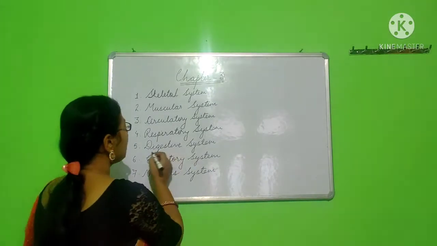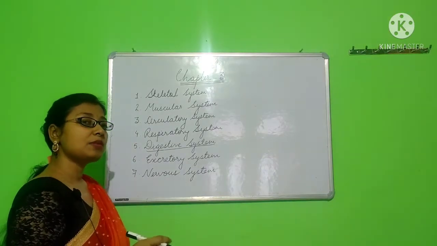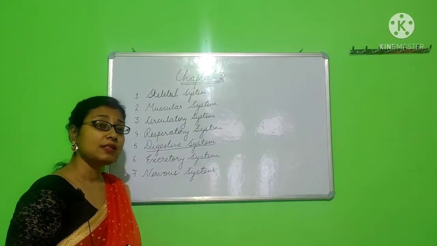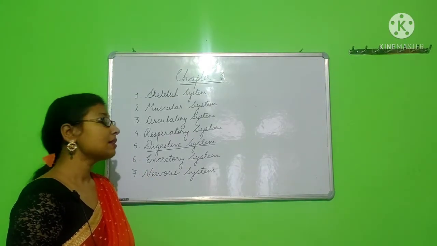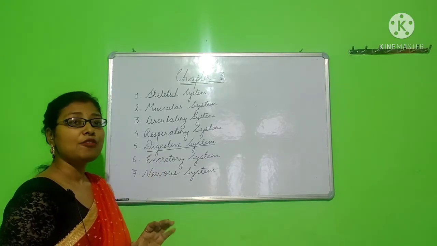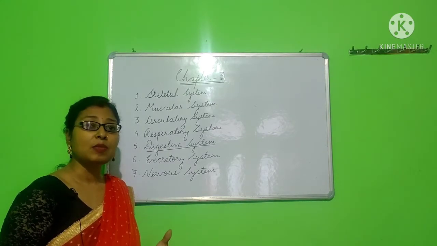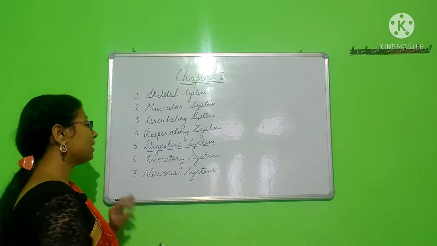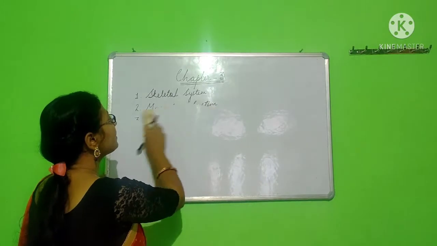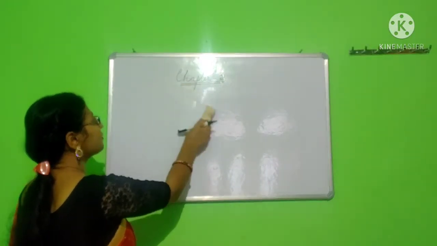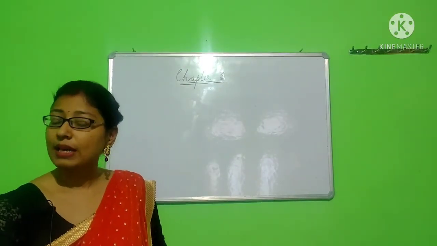Among these, we are going to study the digestive system today. What is the digestive system? What are the organs that are involved in the digestive system? And what is the function of each and every organ that the digestive system has? Apart from these, today we are also going to study how the digestion process takes place and what its benefits are. Let us now first see what the organs involved in the digestive system are.